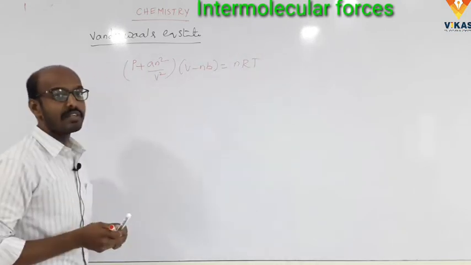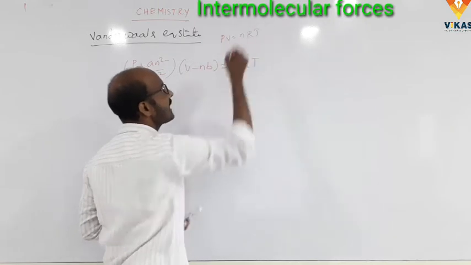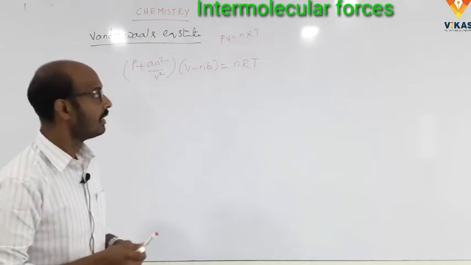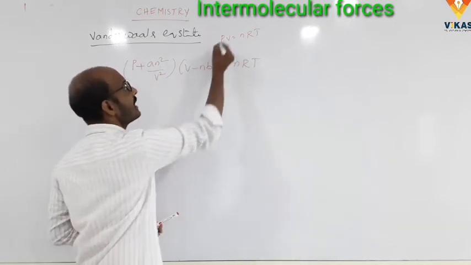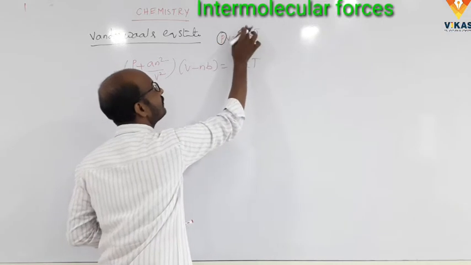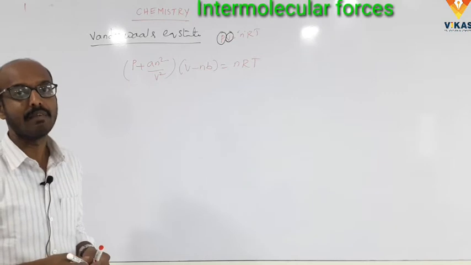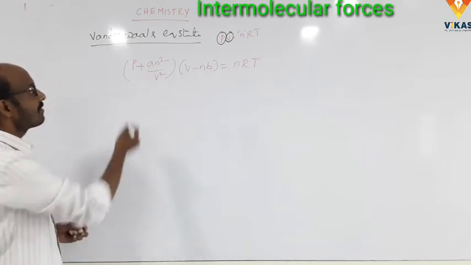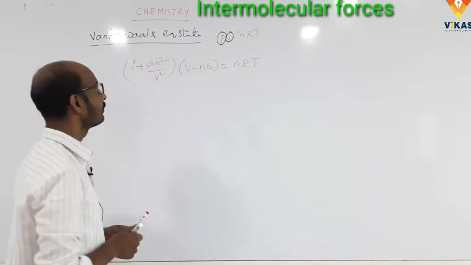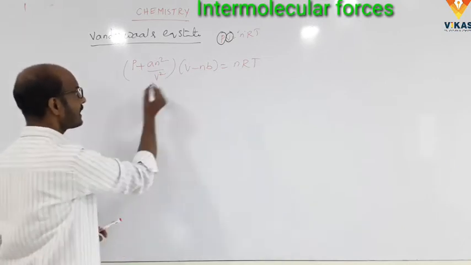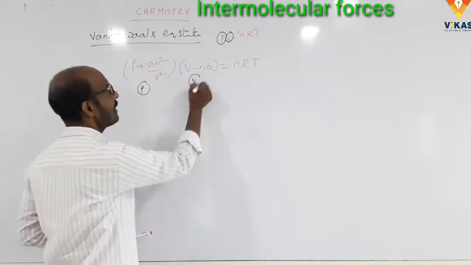What is the ideal gas equation? That is PV = nRT. According to van der Waals, he introduced two corrections, a pressure correction and a volume correction, in the ideal gas equation PV = nRT. The pressure correction is P + an²/V², and the volume correction is V − nb.